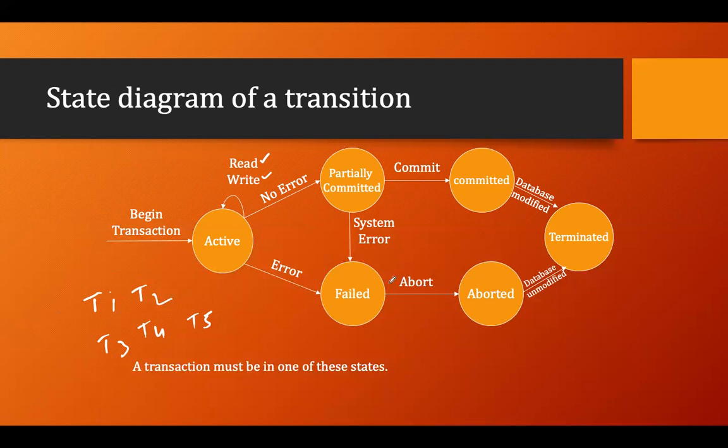Maybe transaction T2 is in a failed state. Maybe transaction T3 is in an active state. Maybe transaction T4 is also in an active state. Maybe transaction T5 is in a failed state or aborted state. So what I'm saying is a transaction must be in one of the states at a particular time.